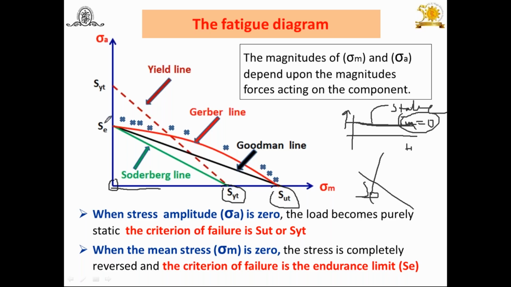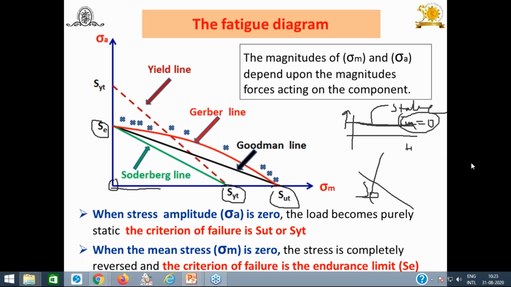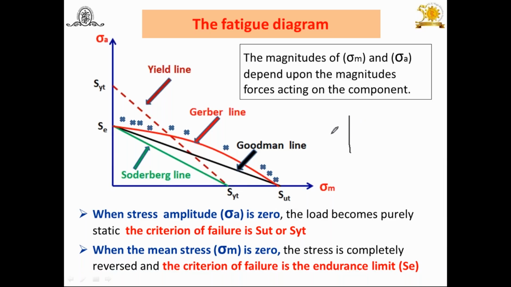And again here, why is SE considered on the y-axis? Another question. I am going to construct another diagram here. Look at this. If a component is subjected to reverse load, reverse means the magnitude of this stress and the magnitude of this stress are the same. Suppose this is plus 20, and here minus 20.